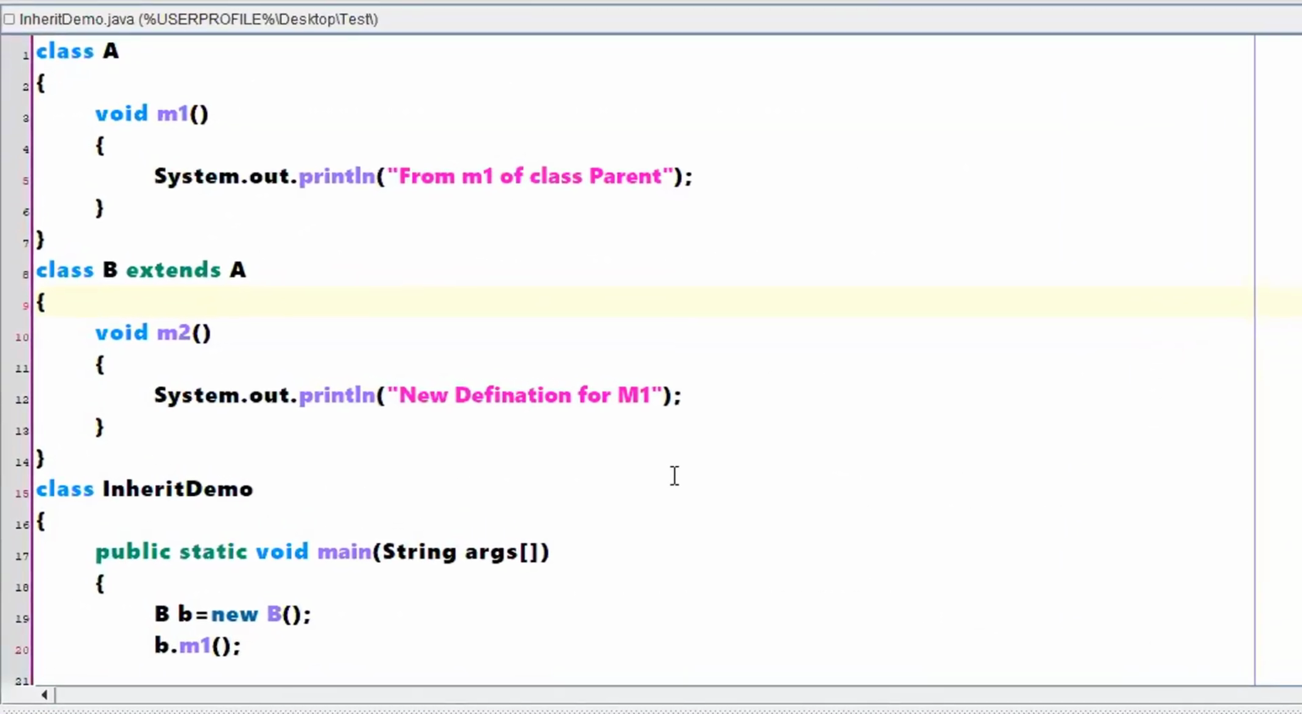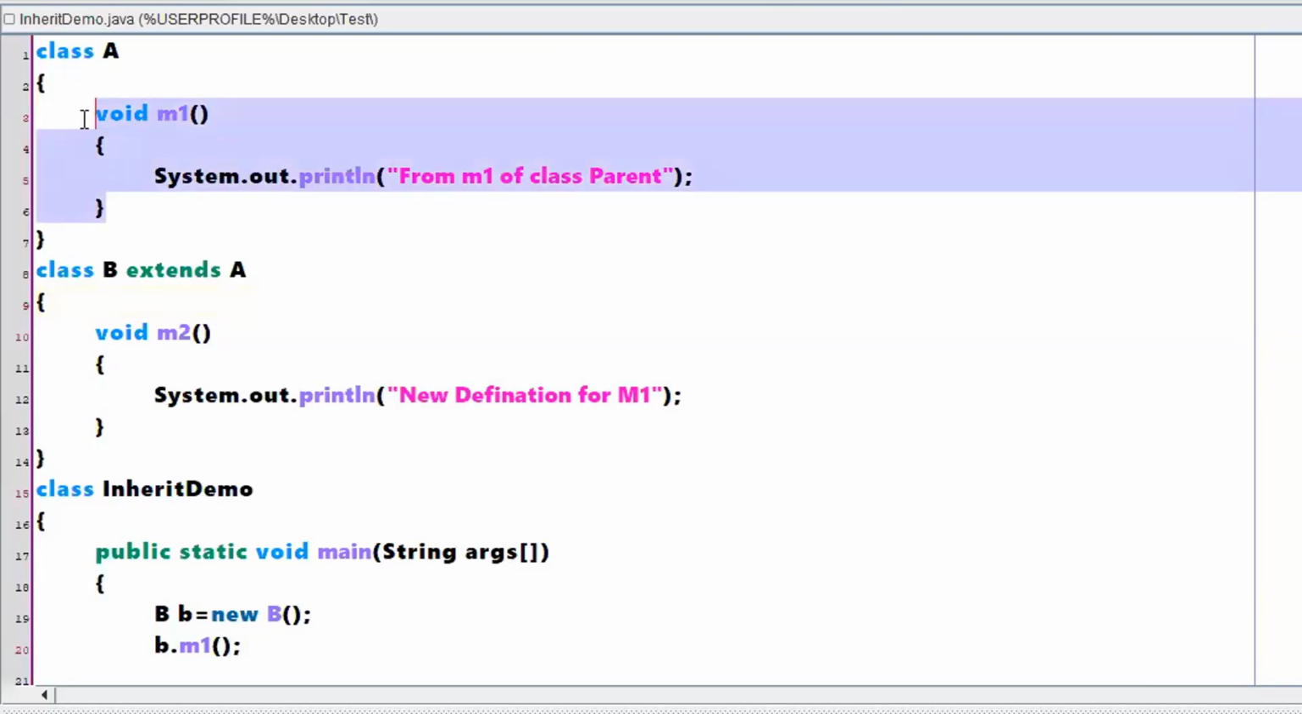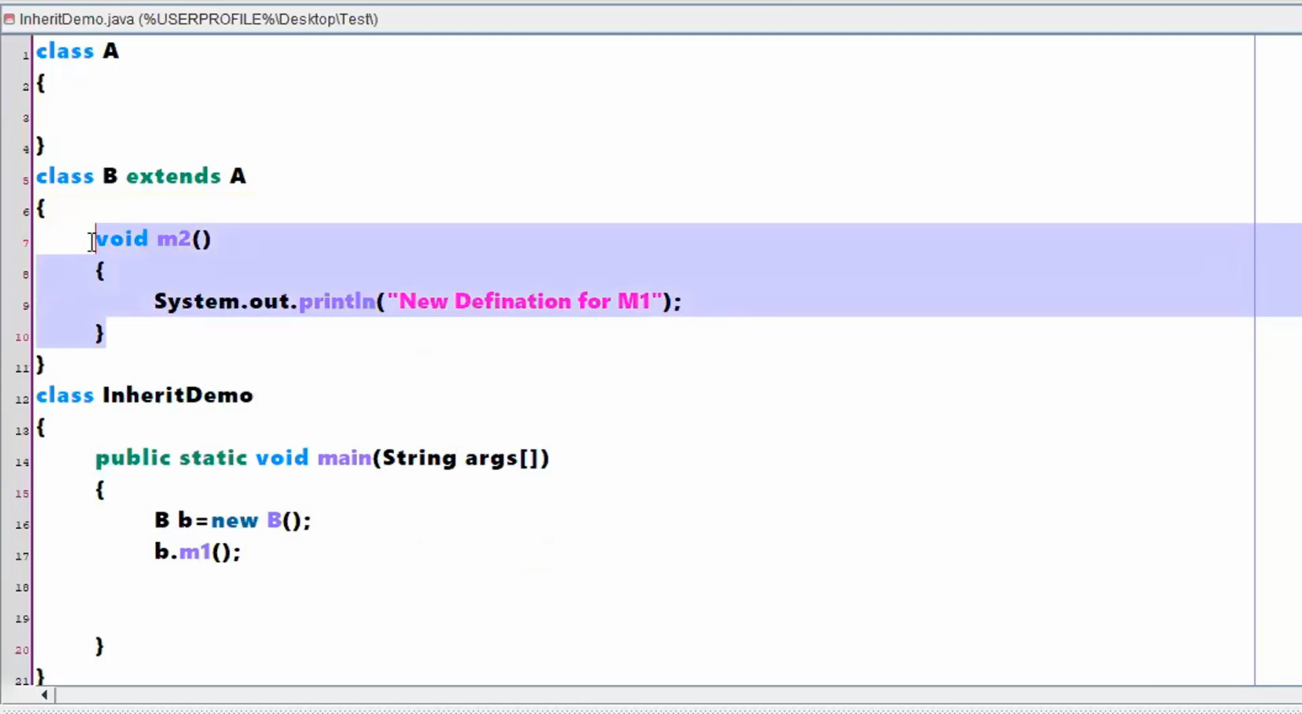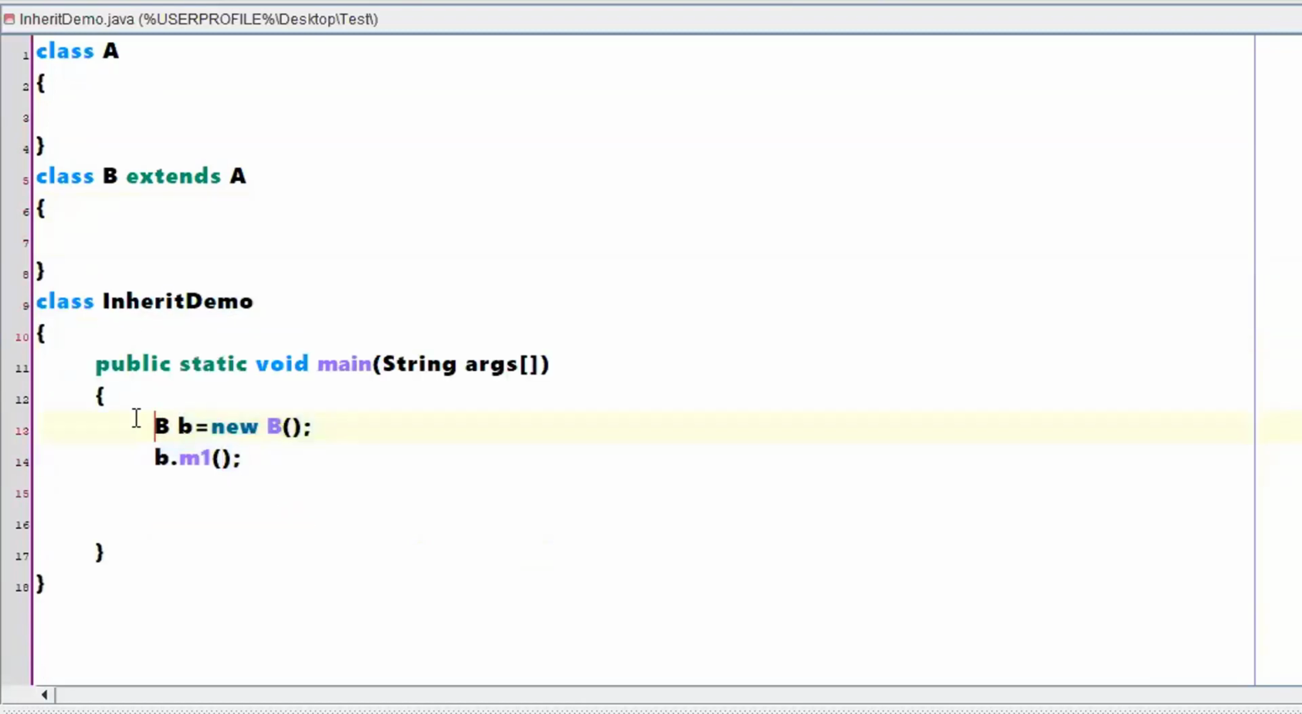Now, okay, this is a class A and a class B. My intention is to have constructors. For that reason, let me remove these particular methods M1 and M2 from these things. Everything has been removed. Object creations have been removed. So now this is a simple program which has a class A and a class B extending class A. Now let me write one constructor here.